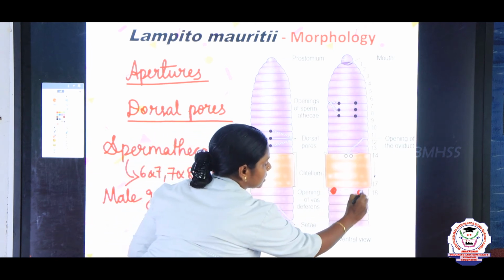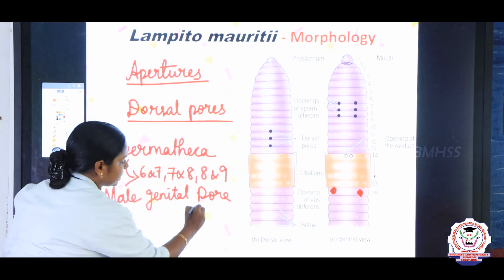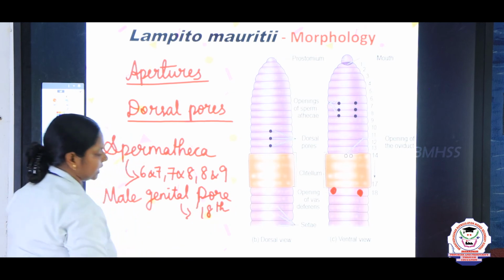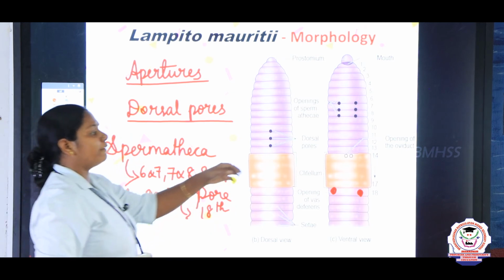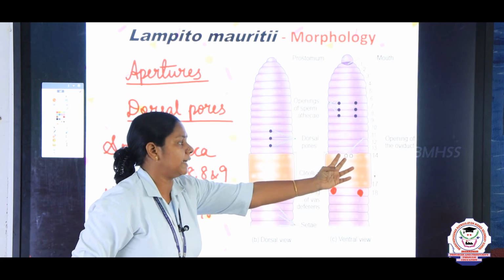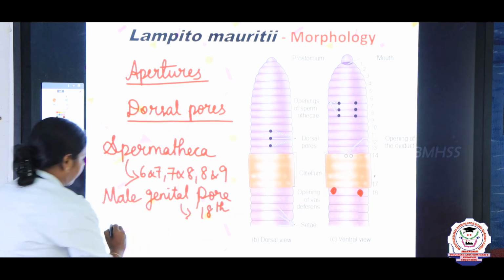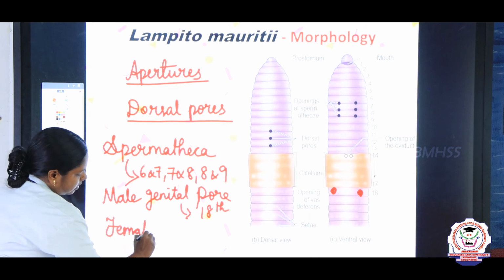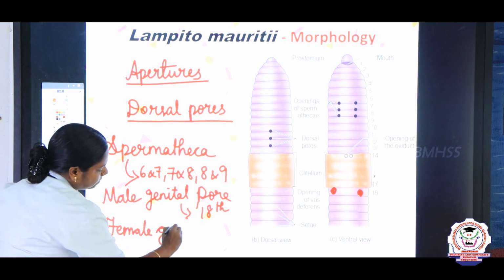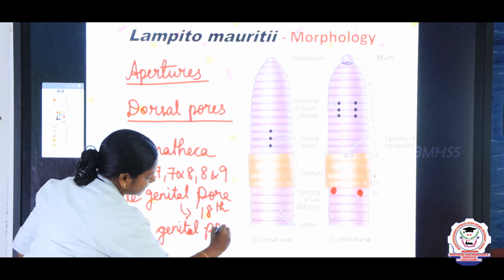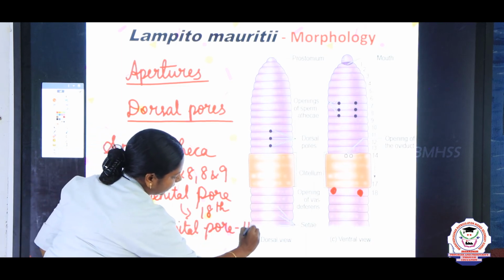This one and this one are present in the 18th segment. And the female genital pore, right? It is present in the 14th segment.